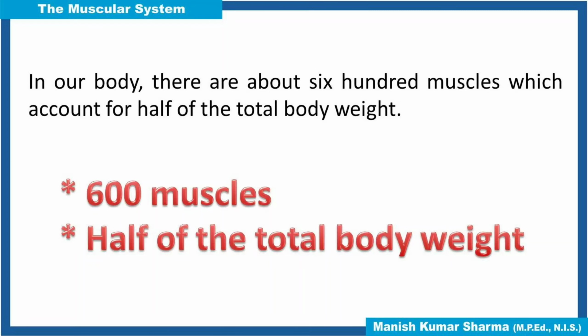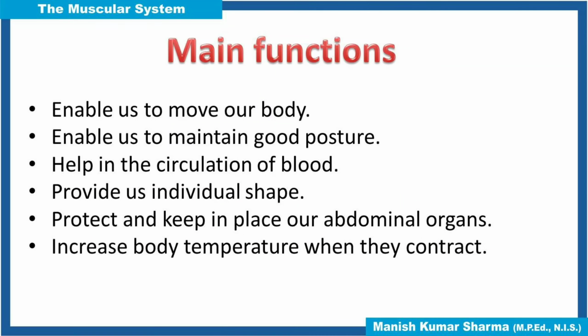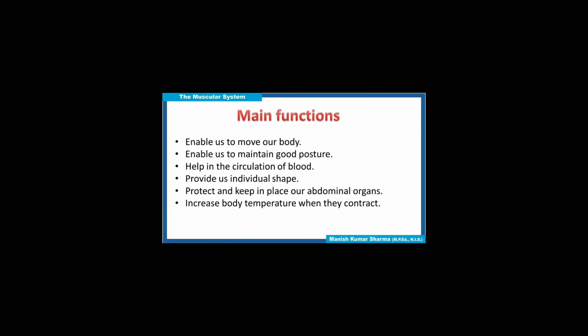The main functions of the muscular system are to enable us to move our body, enable us to maintain good posture, help in the circulation of blood, provide us individual shape, protect and keep in place our abdominal organs, and increase body temperature when they contract. Now we come to the types of muscle.